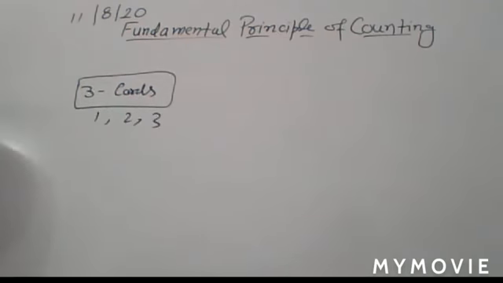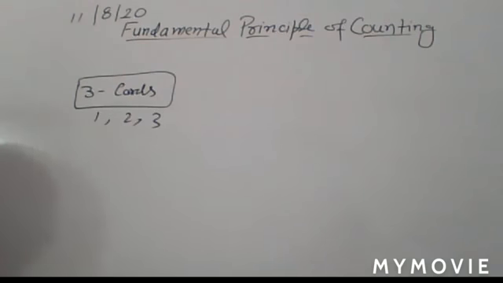Now I am asking: how many different two-digit numbers can be formed?